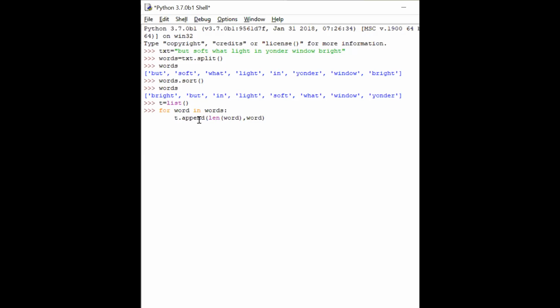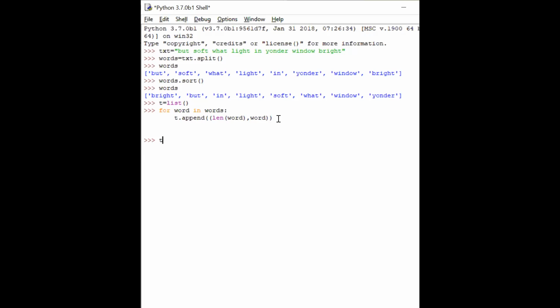Now if you remember, the append function can take only one parameter, but over here I'm passing two parameters. So what do I do for that? I put one more parenthesis over here. Which means that to the append function, I'm passing a tuple consisting of the length of the word and the word itself. So this would create a list called T, and in the list, each element consists of a tuple, which has the length of the word and the word itself.